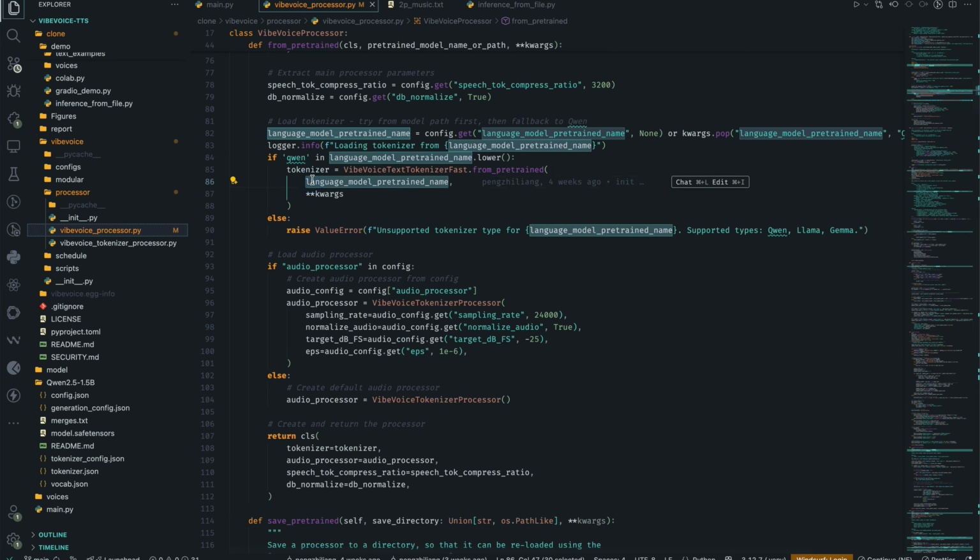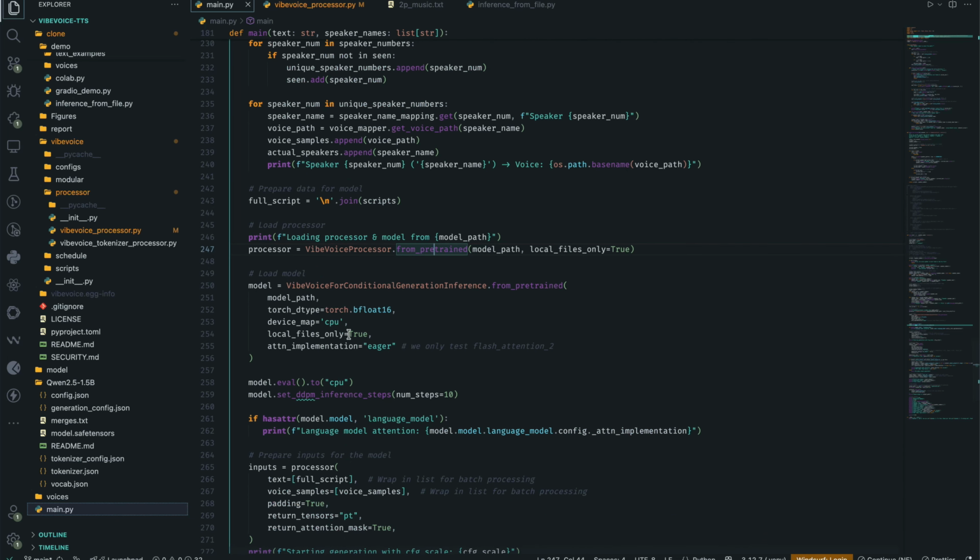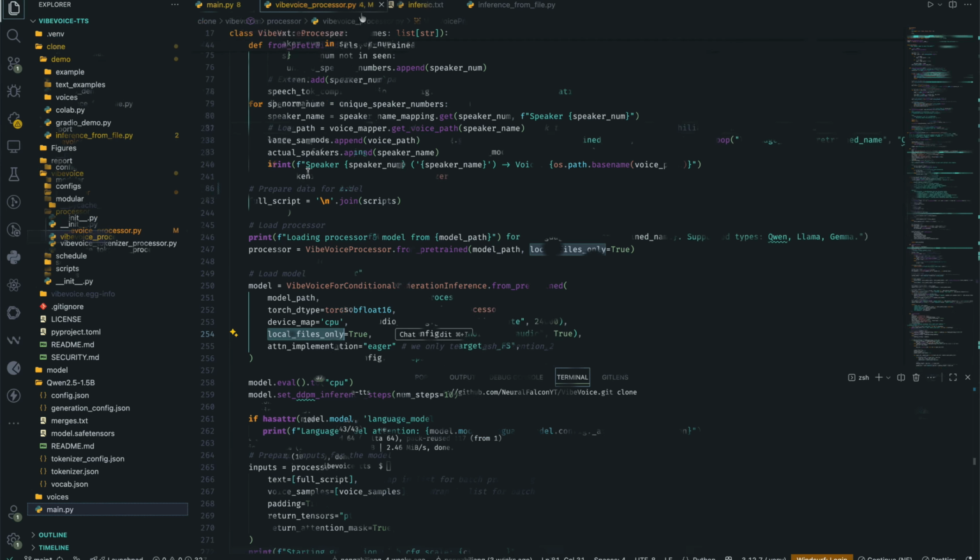This is what it's supposed to look like. What it's actually doing is going to the Hugging Face repo for the Qwen 2.5 1.5 billion parameter model, the repo I showed you earlier. That's where it's pulling it from. That's why I said you should make sure you don't set local files only if you want it to be automatically downloaded for you, because the moment you do that in both places, it will be looking for it somewhere in your local storage. So keep that in mind.